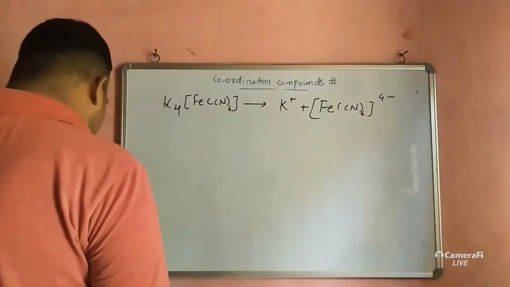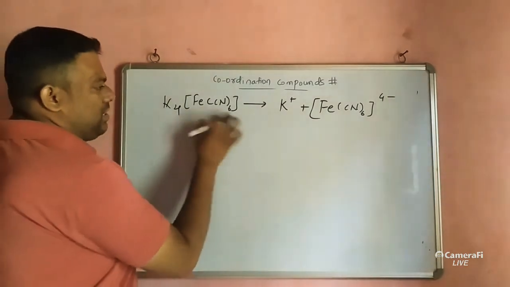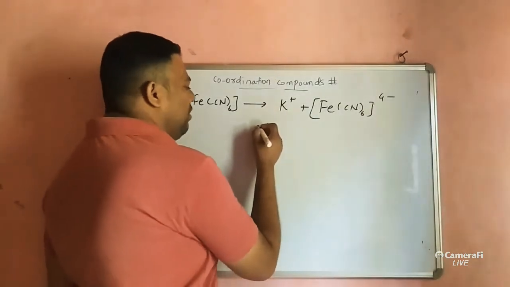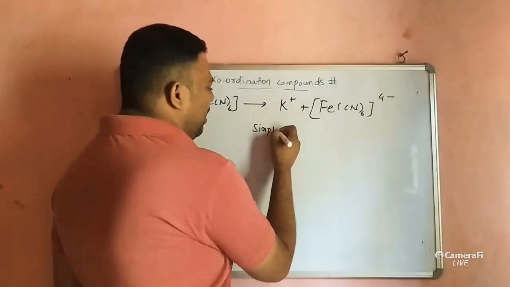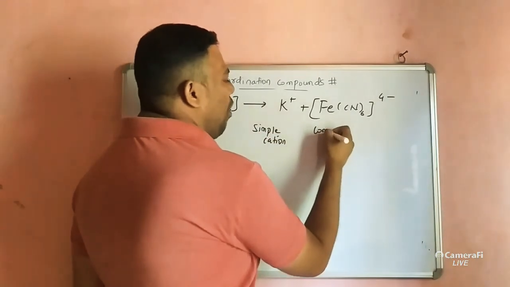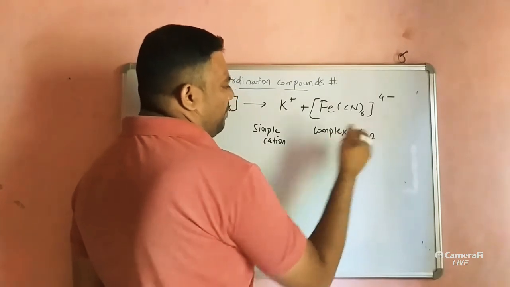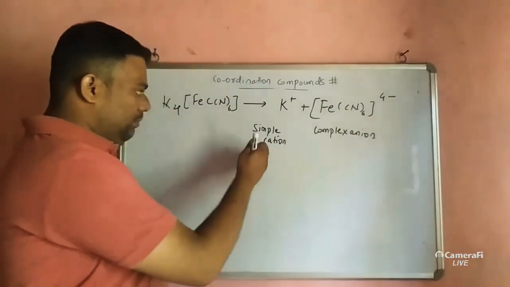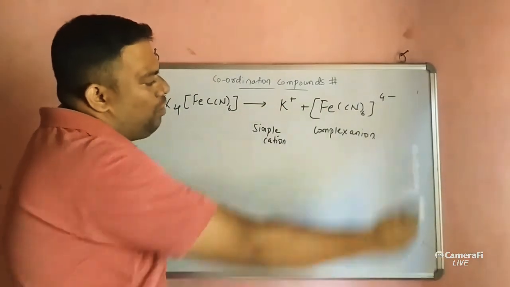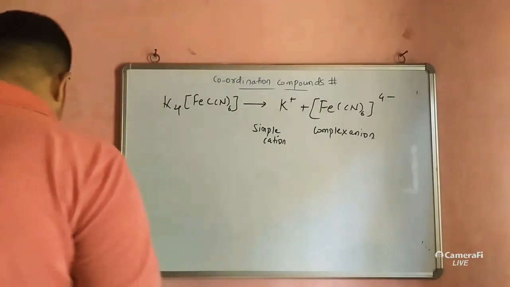Here we can differentiate: K+ is a simple cation, and [Fe(CN)6]4- is a complex anion. Understood?